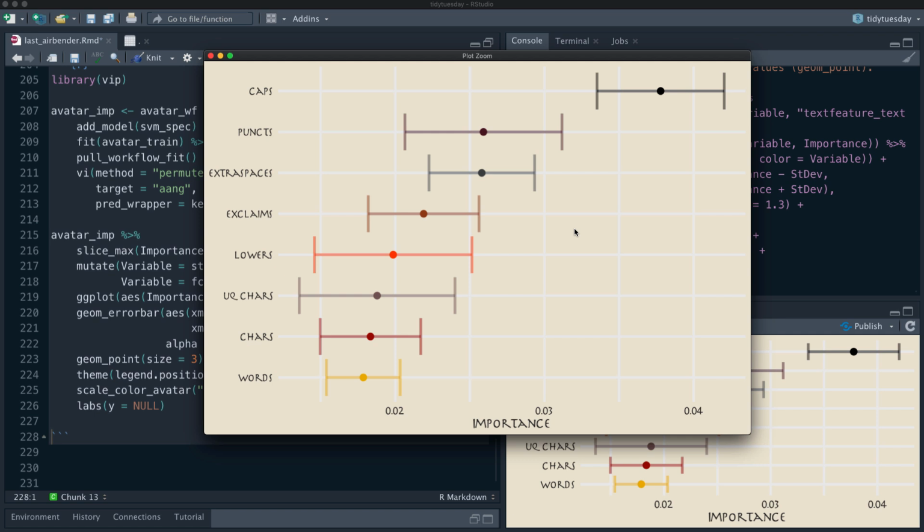So these are the things that we do see as important. This model shows that there's barely anything to be learned from these text features, and we also see that these error bars are very wide, right? But the differences that we see are the most important things that do contribute are these capitalization and punctuation and exclamations.